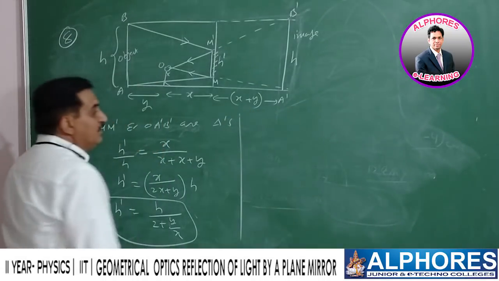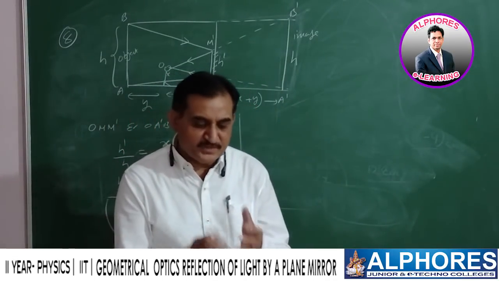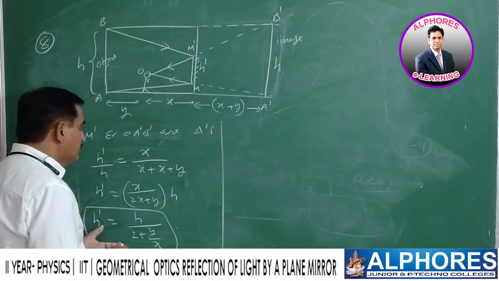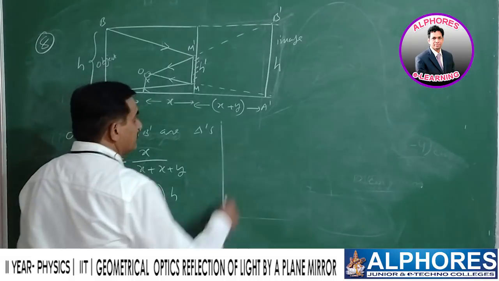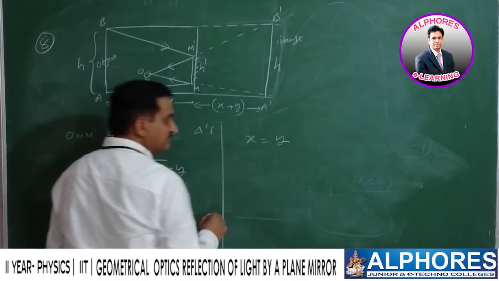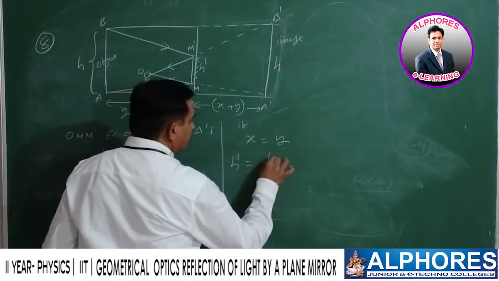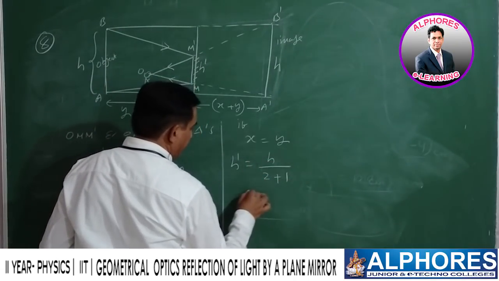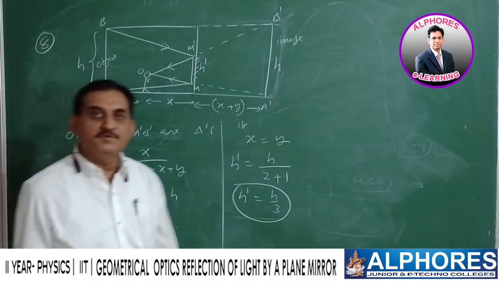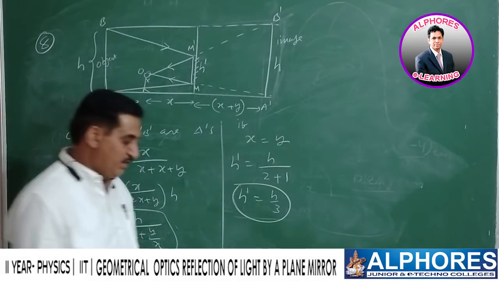Suppose somebody asks, if this person is exactly standing at the middle of the room, then what is the minimum size of the mirror required? When he is standing exactly at the middle, then x equals y. Put here h dash equals h by 2 plus 1. h dash equals h by 3. This is the minimum size of the mirror required in order to see the full image of the back wall.